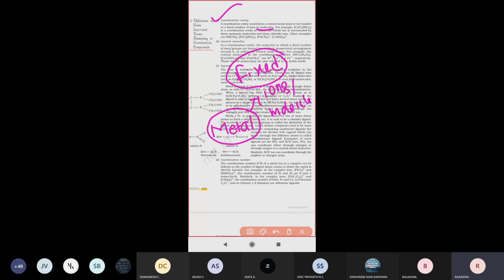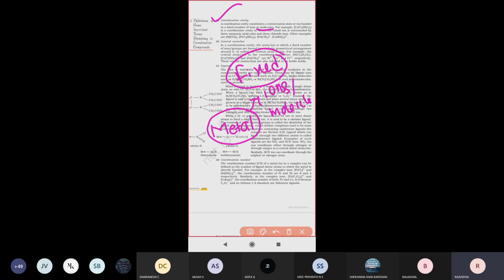In some coordination compounds 6 atoms are present, in some 5 atoms, in some 7, like that. So coordination entity is nothing but a central metal atom containing a fixed number of atoms, ions or molecules. How many atoms or ions are present in a complex depends upon the central metal atom.